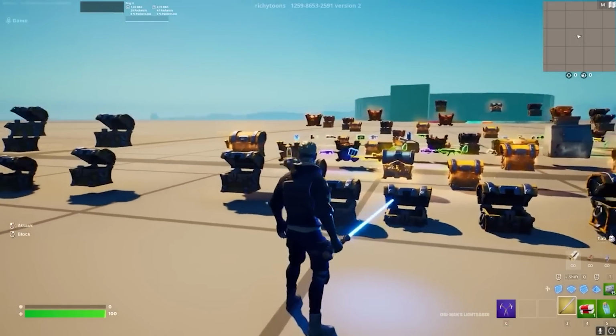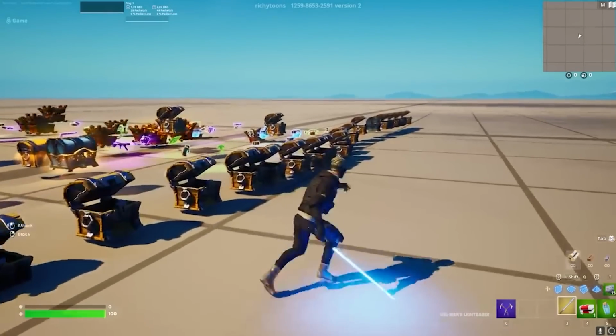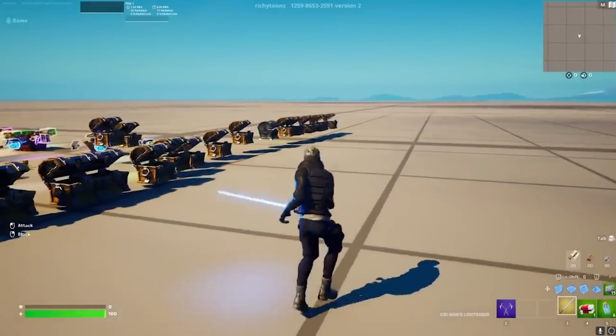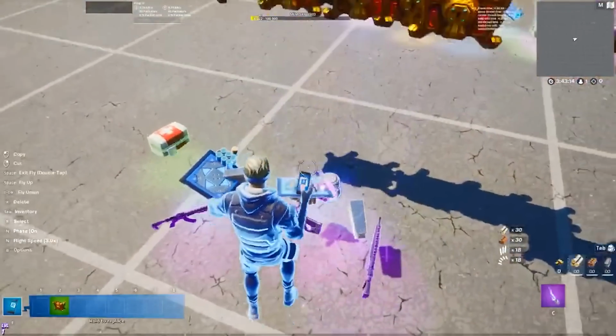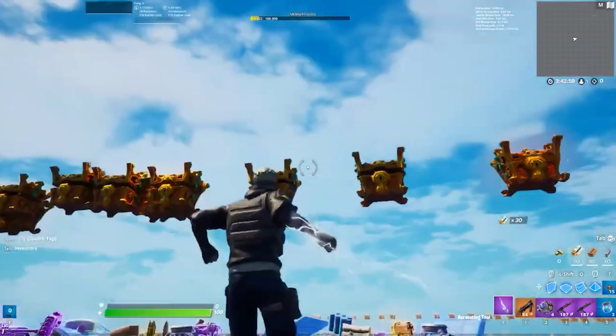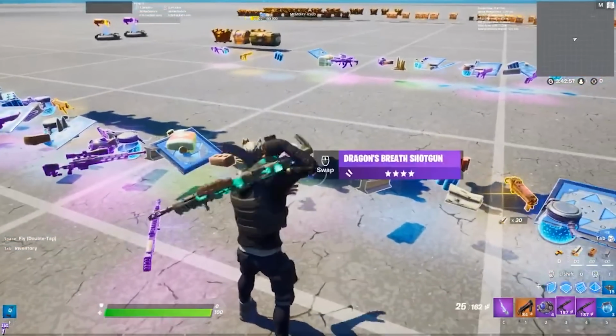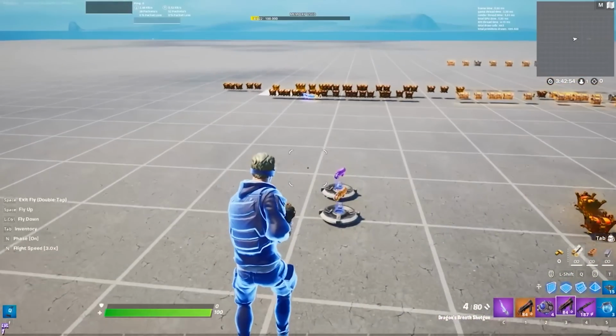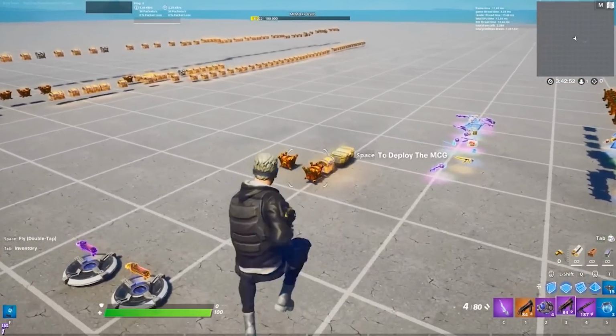This glitch is just something that Epic sometimes forgets to do, to remove the actual items from the creative chest, and so they're still in creative lobbies. This actually is not really a glitch in the first place because you can actually just get the items in normal chests, if it's in a chest, obviously. So it's basically an in-game feature which Epic just forgot to remove.